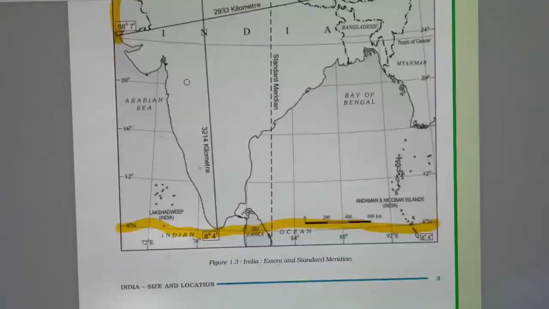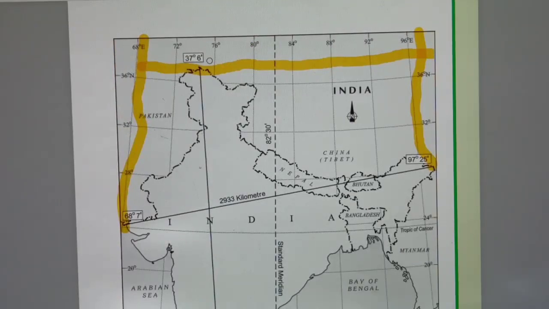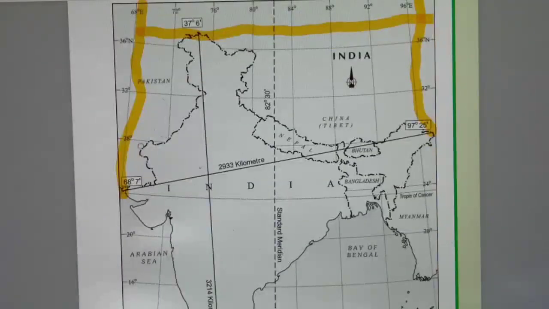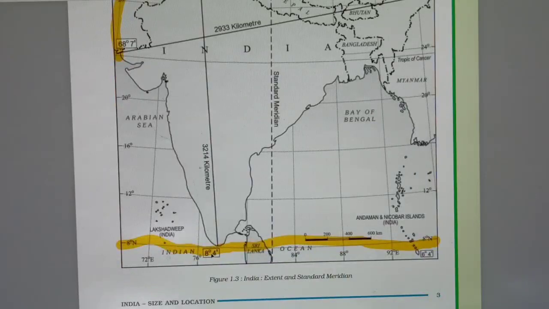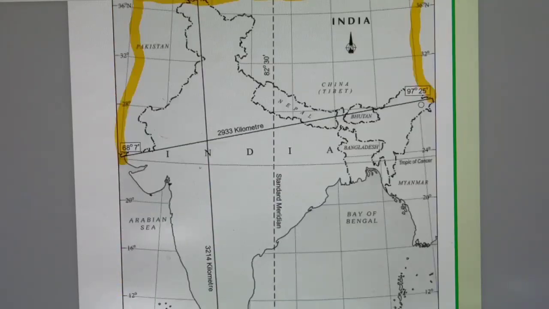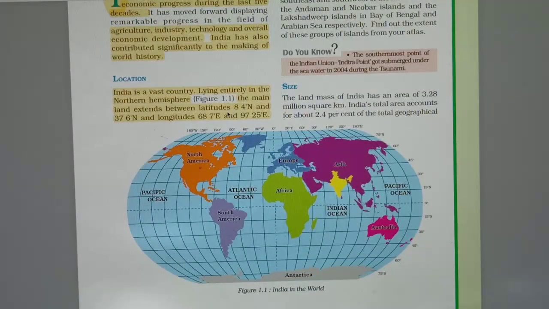India lies between these 4 boundaries. In the northern corner it is 37 degrees 6 minutes, in the western part 68 degrees 7 minutes, in the south 8 degrees 4 minutes, and in the east 97 degrees 25 minutes. So India lies mainly between latitudes 8 degrees 4 minutes north and 37 degrees 6 minutes north, and longitudes 68 degrees 7 minutes east and 97 degrees 25 minutes east.